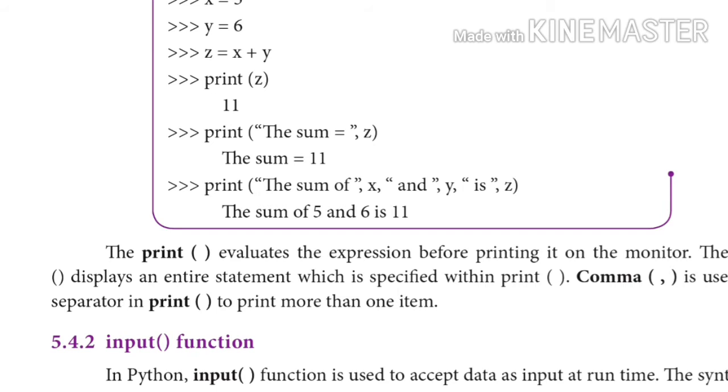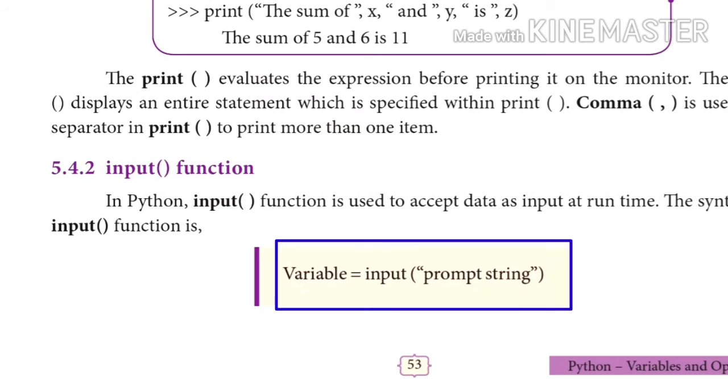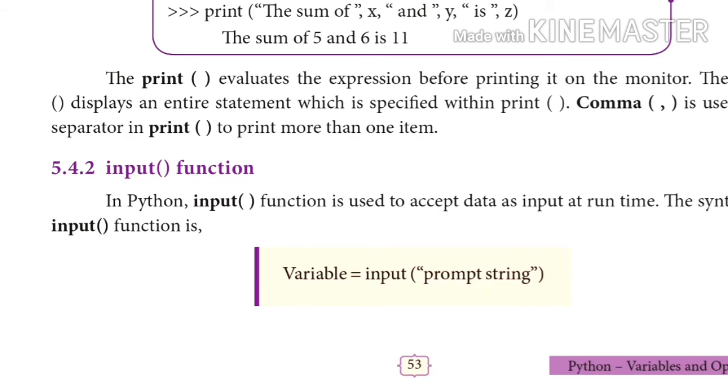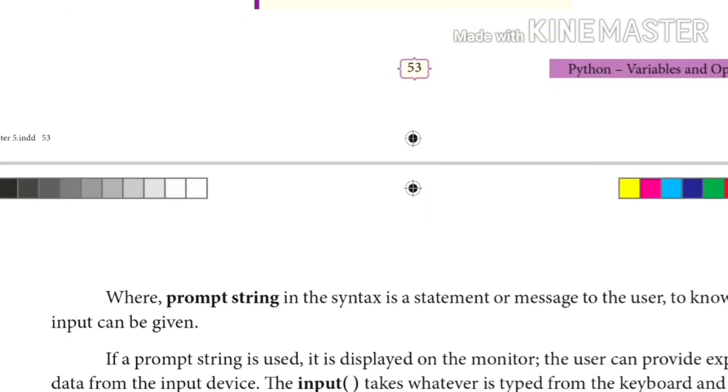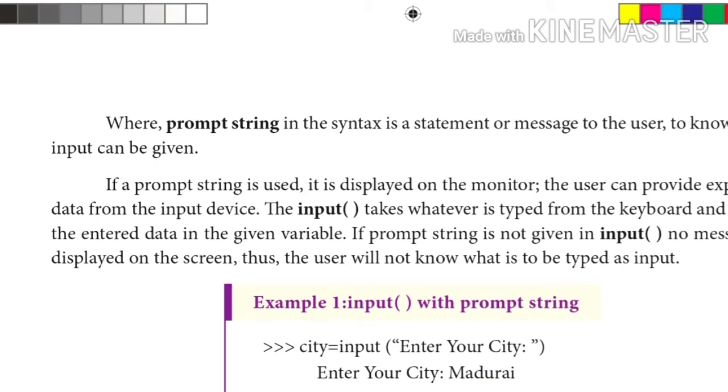Now let us pass on to the input function. In the input function, the syntax is variable equal to input of prompt string. The prompt string is nothing but a simple string to be displayed when we get the input in the Python shell at runtime. So what is a prompt string? The prompt string in the syntax statement shows how the input has to be given at runtime. Whatever is typed in the input function is displayed on the output screen. We can use a prompt string in the input function, otherwise we can leave it.